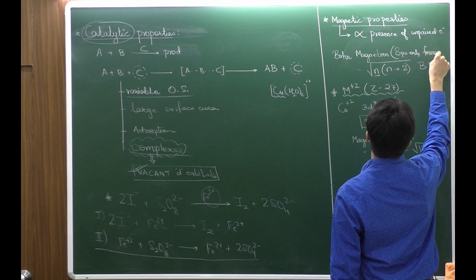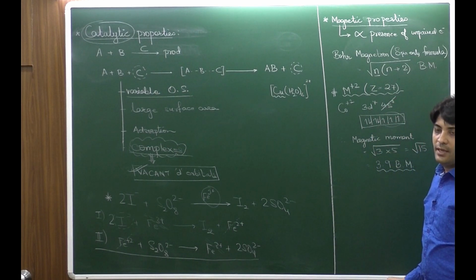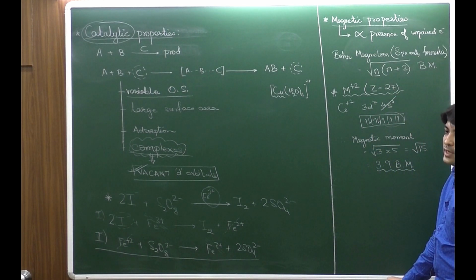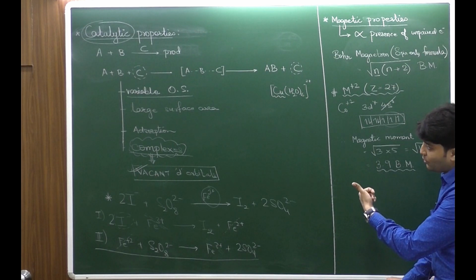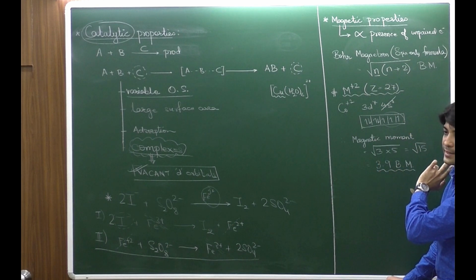Thirdly, this particular formula is also called spin only formula. The reason is this depends on the spinning of the electron. That is why it is also called spin only formula. ठीक है? So we have discussed catalytic property, complexes due to the vacant d orbital, magnetic properties.